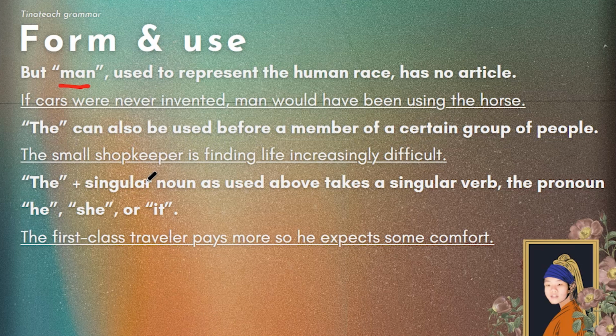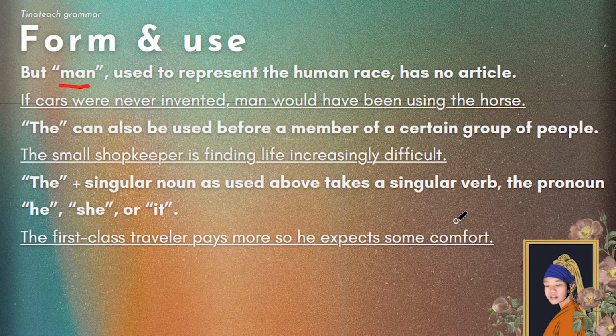The plus a singular noun, as used above over here, takes a singular verb, the pronoun he, she, or it. So this is another use case that is very similar to the one above here. The first class traveler, same as the small shopkeeper, pays more, so he expects some comfort.